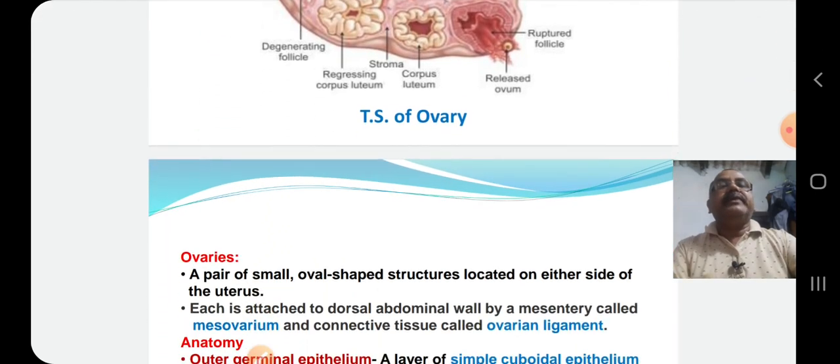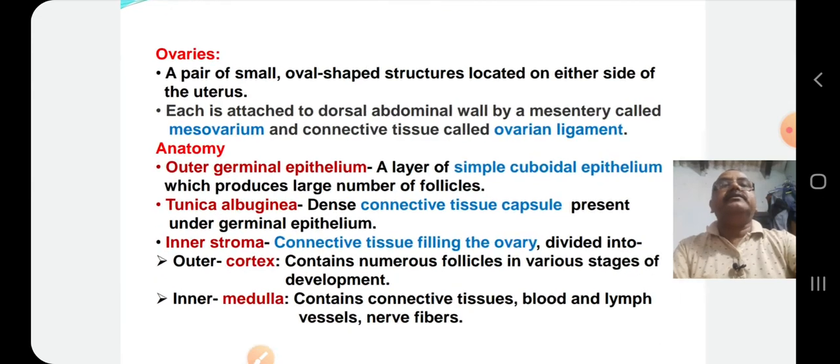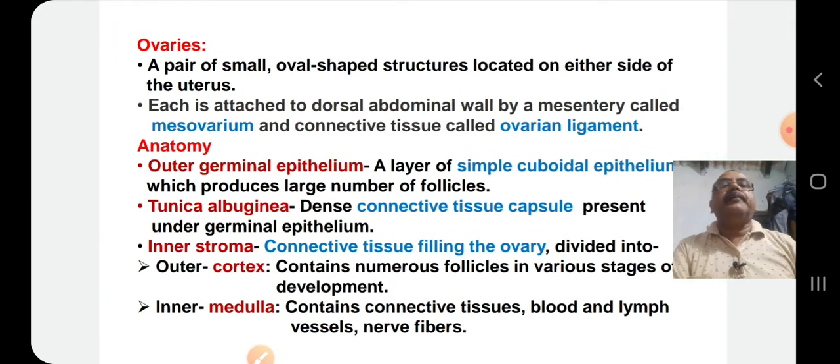Let us go to the parts in detail. You can see ovaries are a pair of small oval shaped structures located on either side of the uterus. Each is attached to the dorsal abdominal wall by a mesentery called mesovarium and a connective tissue called ovarian ligament.